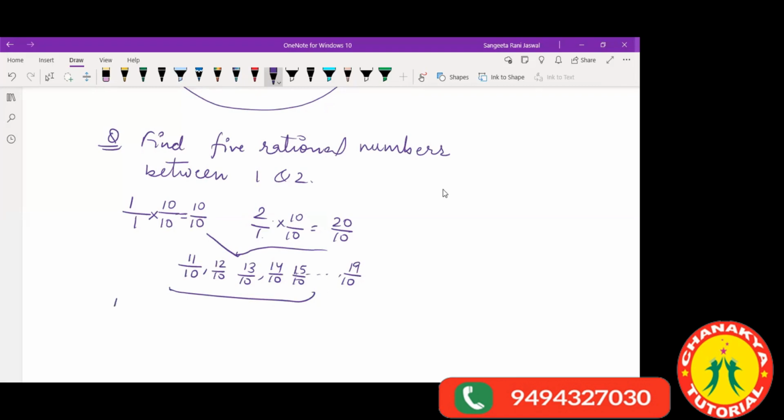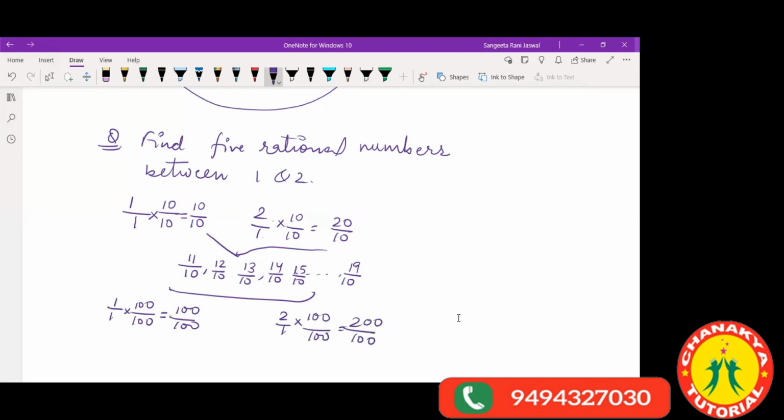Now, suppose I'm asked to find more rational numbers, I can multiply this with 100 also. This becomes 100 by 100 and this side becomes 200 by 100. So I can find many rational numbers here also.